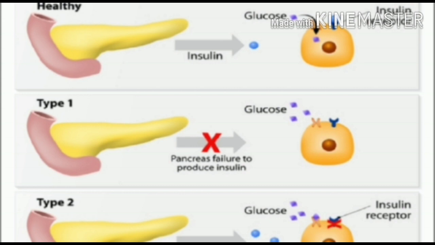Next type is type 2 diabetes mellitus. It is also called non-insulin dependent diabetes mellitus. It is the most common form of diabetes. It is primarily characterized by insulin resistance or reduced insulin sensitivity combined with reduced insulin secretion and hyperglycemia. Main features are body cell resistance to insulin, increased hepatic glucose production, and decreased insulin mediated glucose transport into muscle and adipose tissue.